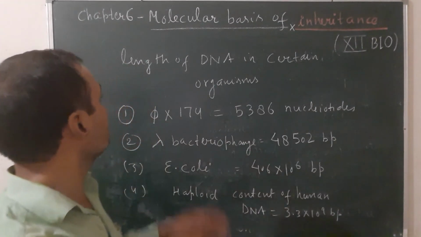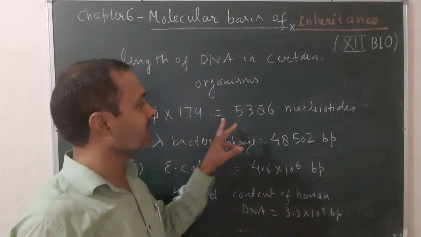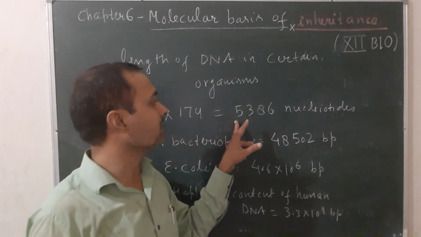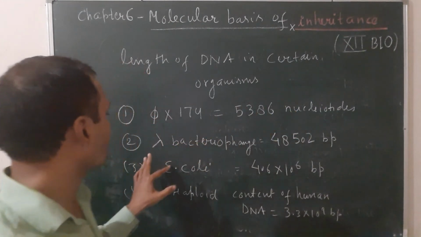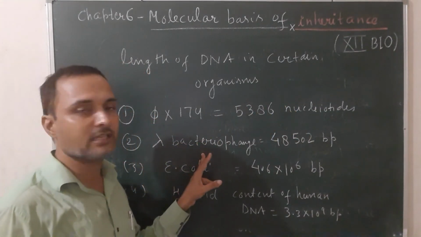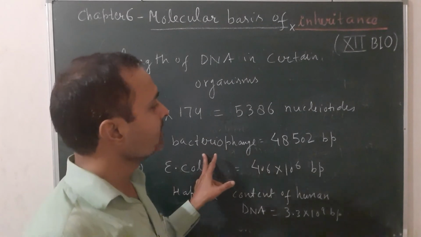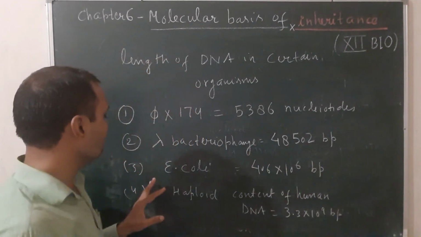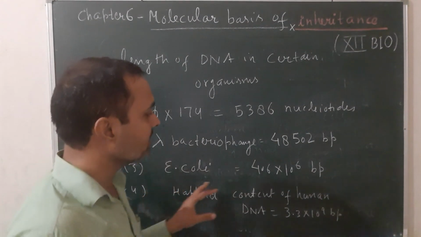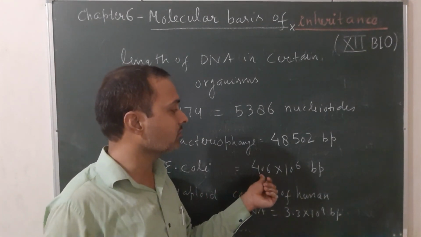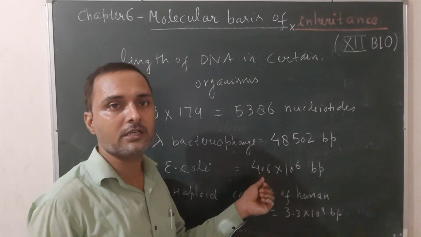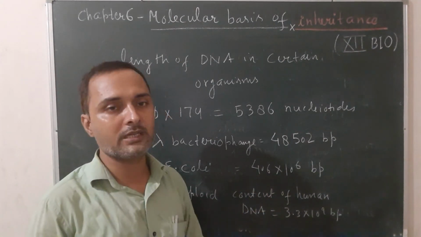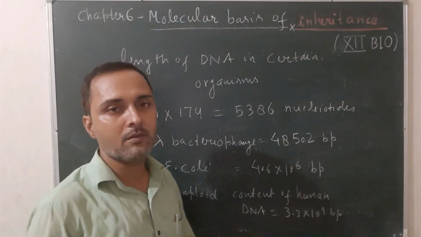The first one is in case of virus. This virus has single stranded DNA, that's why only nucleotides. It has 5386 nucleotides. Second one, lambda bacteriophage, a kind of virus. It has 48,502 base pairs length of the DNA. In case of Escherichia coli cell, it is about 4.6 into 10 to the power 6 base pairs. And in case of haploid content of human DNA, it is about 3.3 into 10 to the power 9 base pairs.